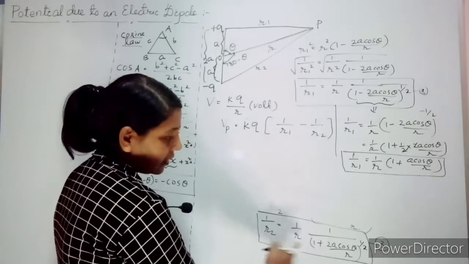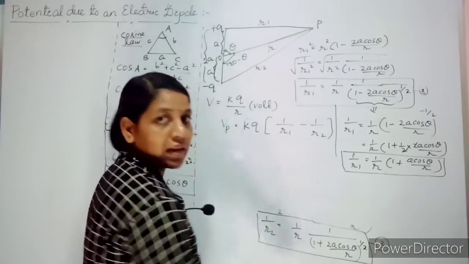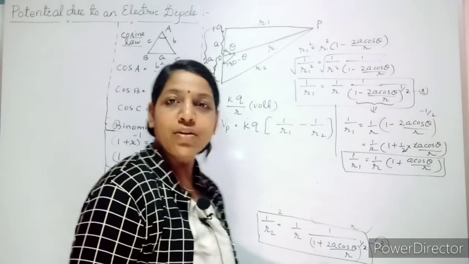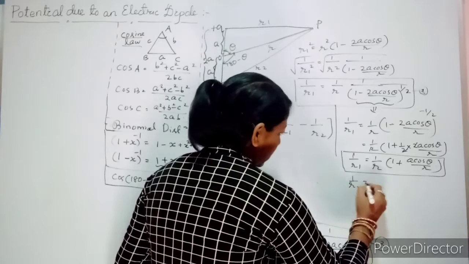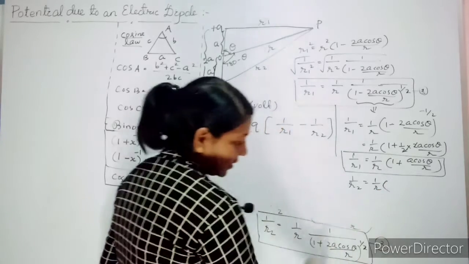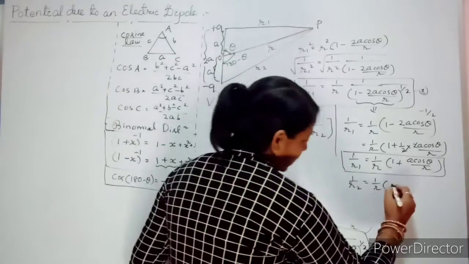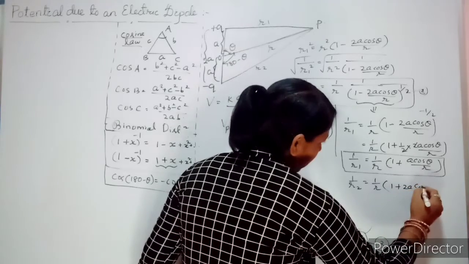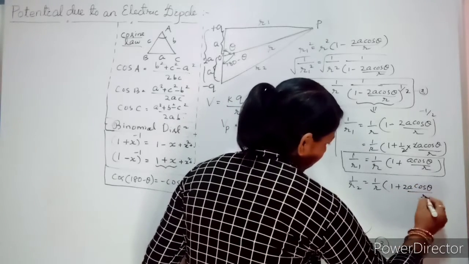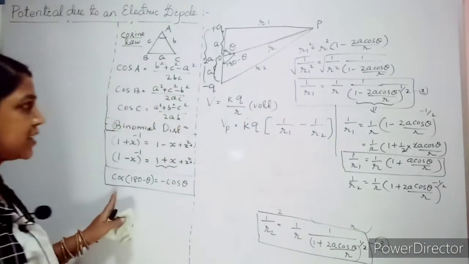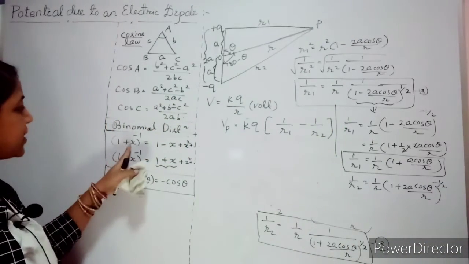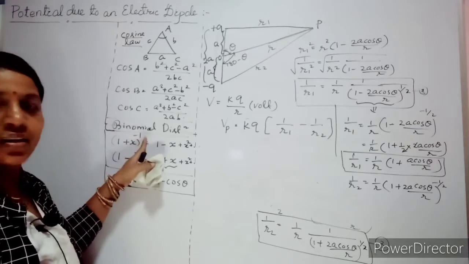Clear? Similarly, if you apply your binomial expansion here, what will be the simplification? It will be 1 by r2 equal to 1 by r. Take this term up. So what you will write? 1 plus 2a cos theta by r whole to the power minus 1 by 2. It is nothing but the expansion of 1 plus x to the power minus 1 by 2.